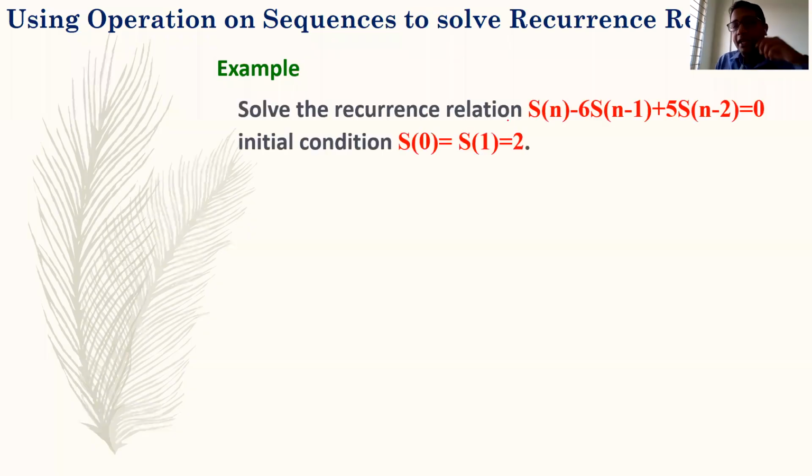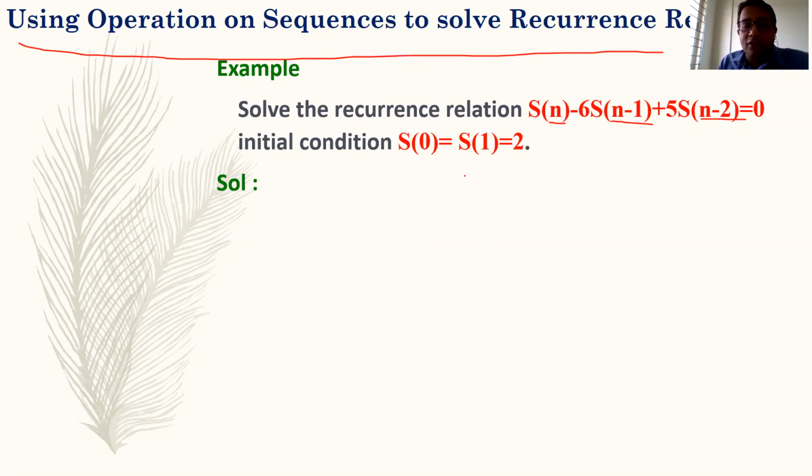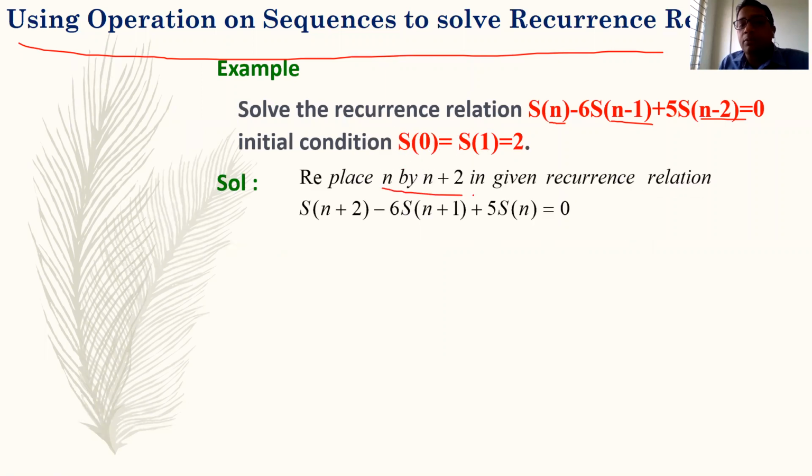So next example is solve the recurrence relation Sn minus 6 Sn minus 1 plus 5 Sn minus 2. Now you can see you have the indexes in the decreasing form, n minus 1, n minus 2. But using operation on sequences you have to solve this question. So firstly we will take the step that replace n by n plus 2. What will be the order of the recurrence relation? By that number you have to replace, and this recurrence relation has order 2, the highest index minus lowest index, that is 2. So you have to replace n by n plus order of the recurrence relation, that means n plus 2.